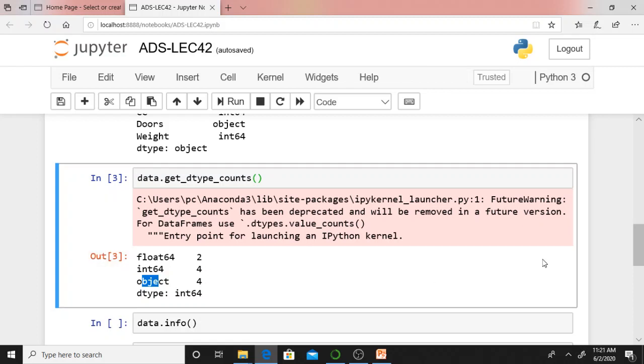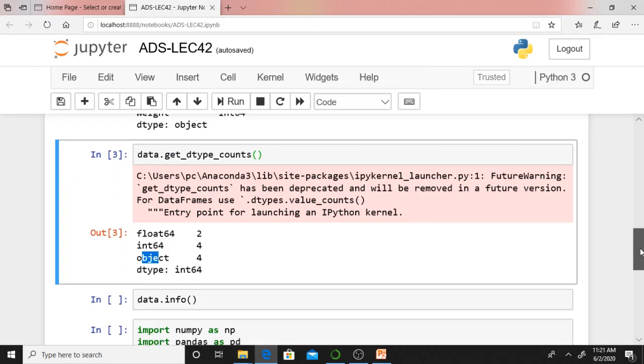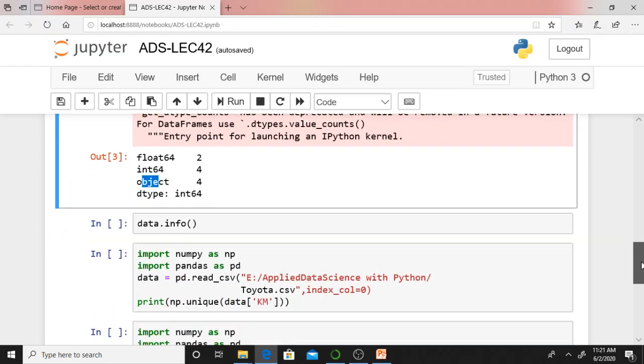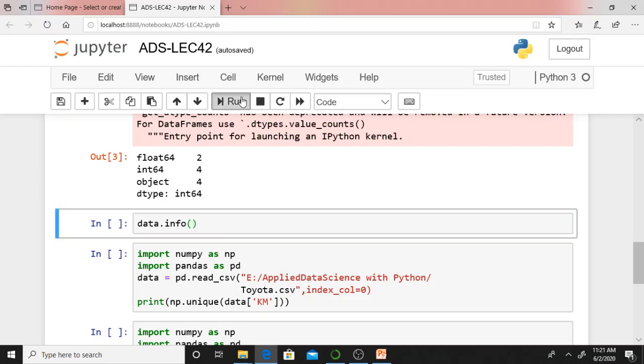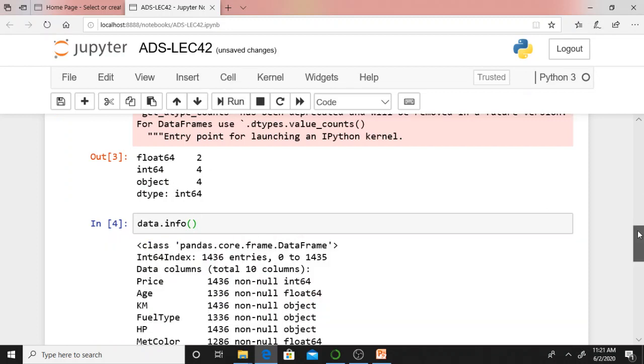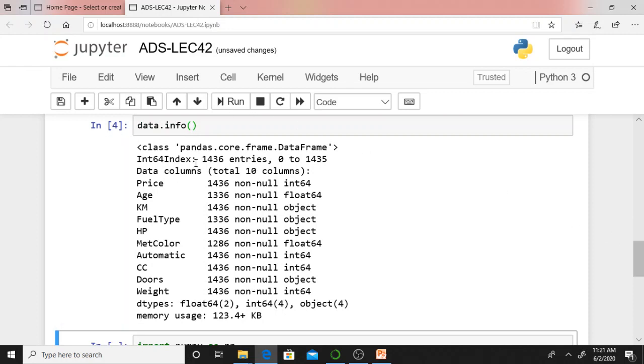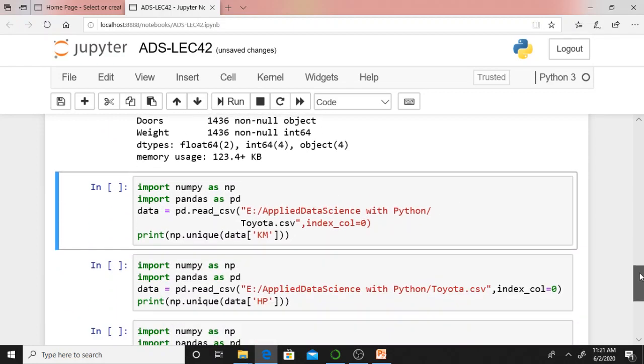Yes, how many variables are there? There are 10 variables, 10 column names. It's giving how many float64s, how many int64s, how many object types there are. This is data.info. It will give a concise summary. This I already explained. What it says, int64, is the index representing row labels whose data type is int. This I already explained. Memory usage, all these non-null values, isn't it?